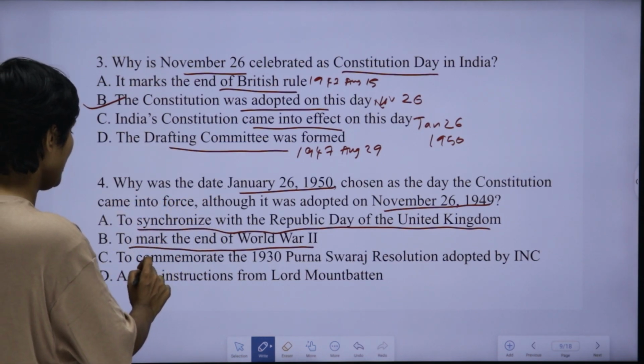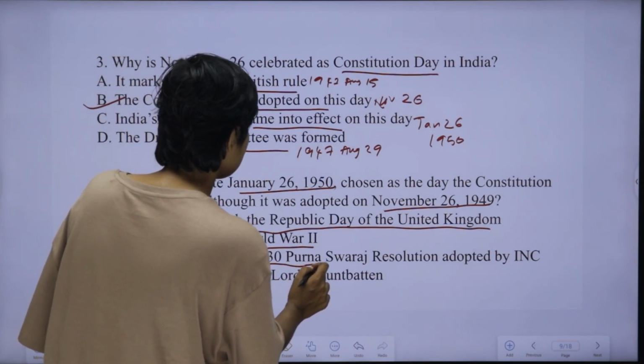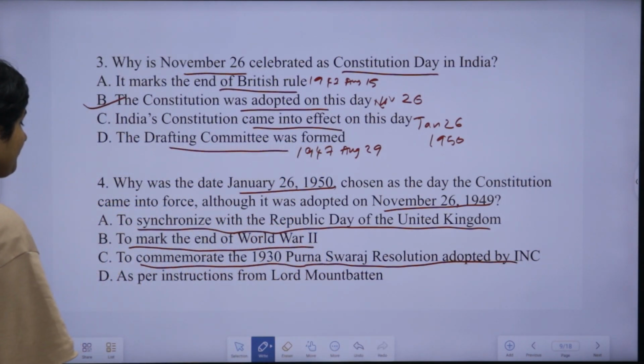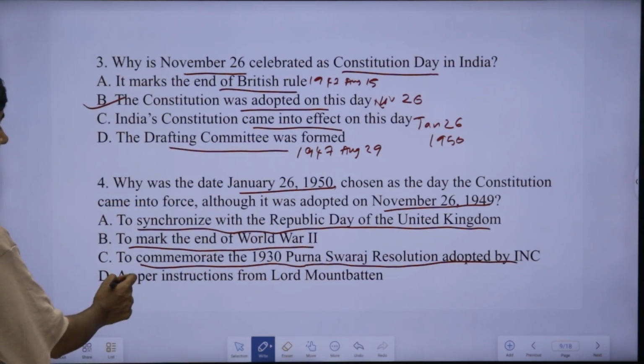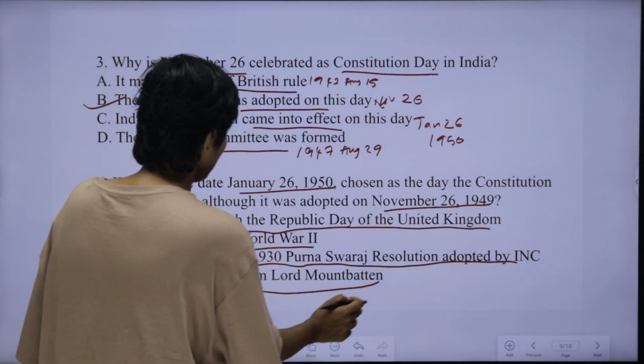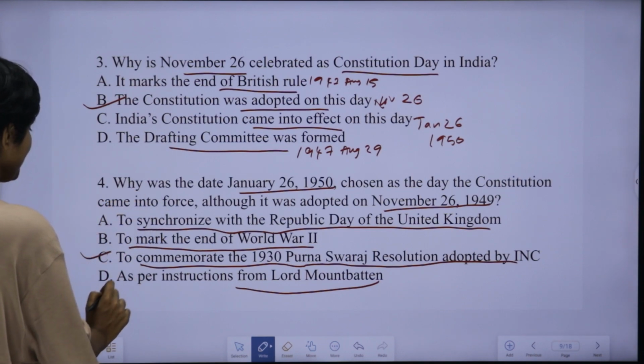The third option is to commemorate the 1930 Purna Swaraj resolution adopted by the Indian National Congress. And the fourth one is as per instructions from Lord Mountbatten. So here our answer is, yes, option C.